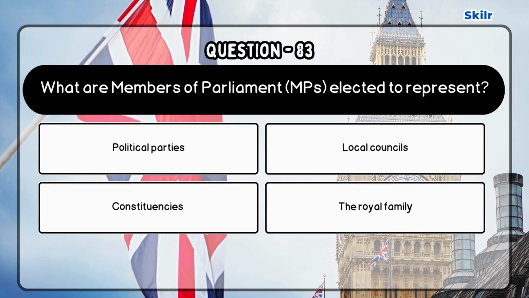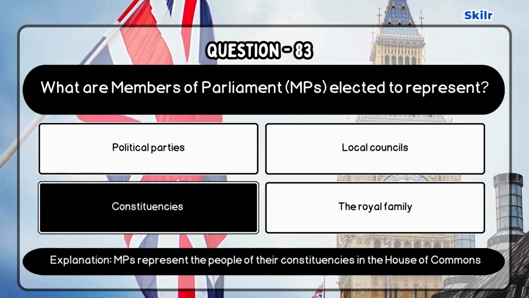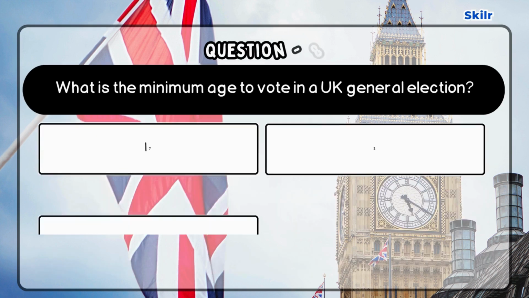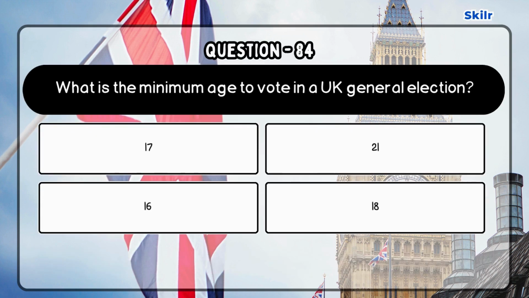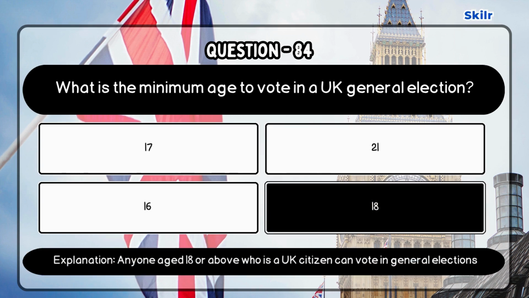Question 83. What are members of Parliament, MPs, elected to represent? Correct answer is constituencies, as MPs represent the people of their constituencies in the House of Commons. Question 84. What is the minimum age to vote in a UK general election? Correct answer is 18, as anyone aged 18 or above who is a UK citizen can vote in general elections.